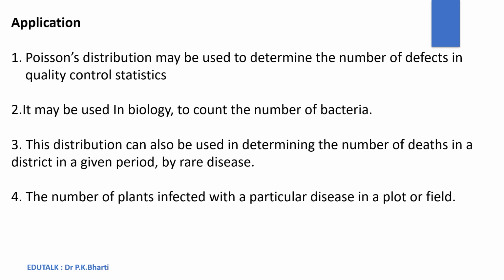Poisson distribution can also be used to count the number of bacteria in biology. This distribution can also be used in determining the number of deaths in a district or in a state or in a country or world in a given period of time because of a rare disease. Apart from this, we can also calculate the number of plants which are infected with a particular disease in a given period of time in a particular plot or field or area.